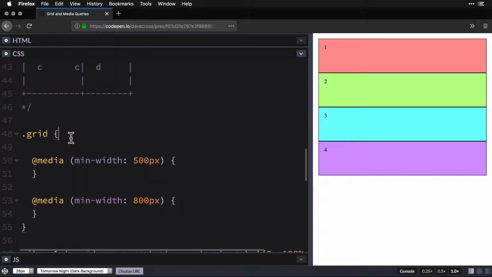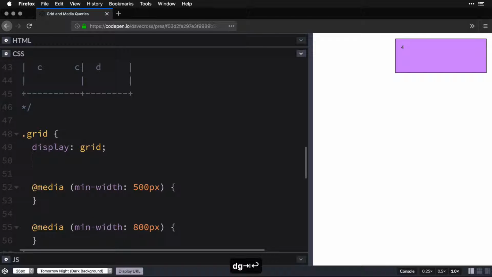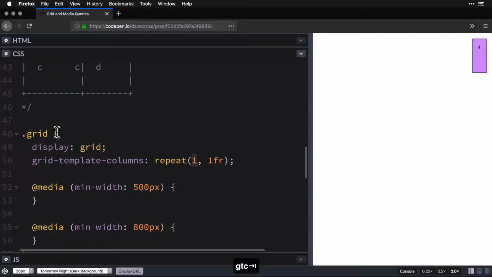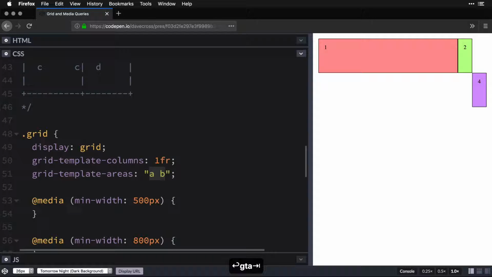So down here, let's start with the mobile view. We turn it on, display grid, just like this. And then we add grid template columns. And what we want is we only want one column. So we just leave it at 1 FR, just like this. And then grid template areas. And here's where it gets interesting. We want to build the columns, or the rows, sorry. The rows are going to be set to auto, so we don't need to worry about any sort of height.